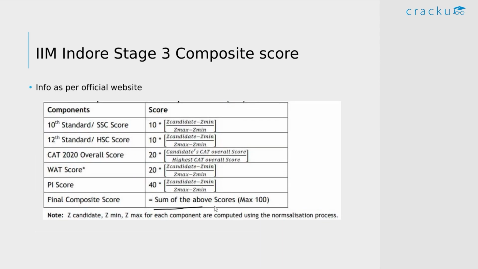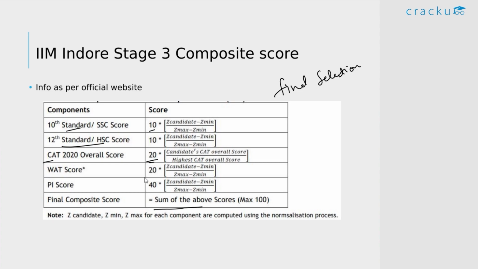So this is the composite score for the stage 3, which is the final selection process. So these are the weights given to different components. As we can see, 20% weight is given to the CAT score, and even in the final selection they give 10% weight to your 10th and 12th standard scores. So from this we can understand that they place a lot of emphasis on the 10th and 12th scores.